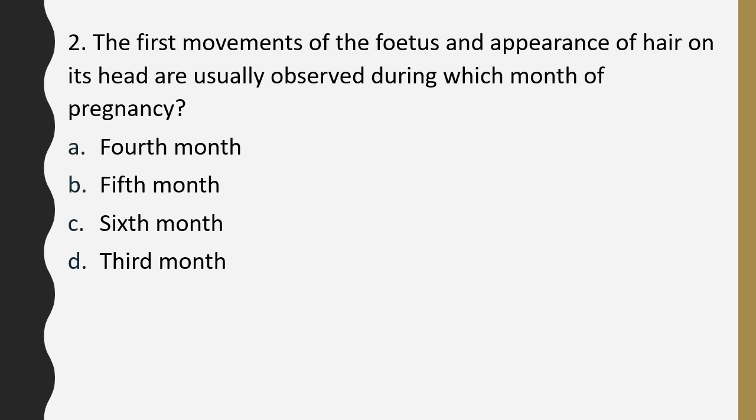Question number 2. The first movement of the fetus and appearance of hair on its head are usually observed during which month of pregnancy? 4th, 5th, 6th or 3rd? During which month of pregnancy is the first movement of fetus and appearance of hair on its head seen? Correct answer is option B, in the 5th month.